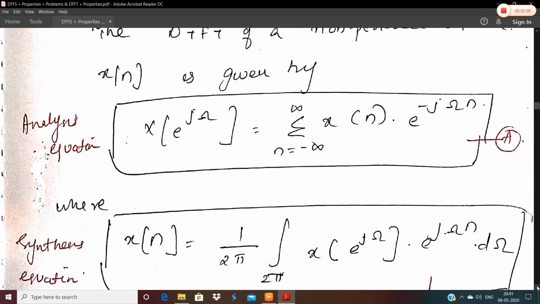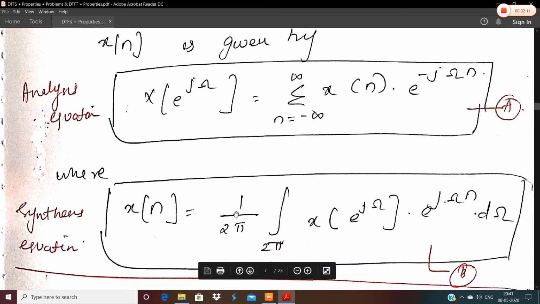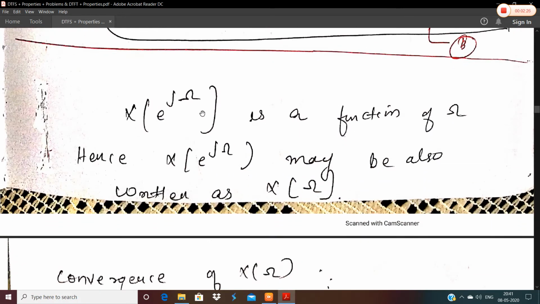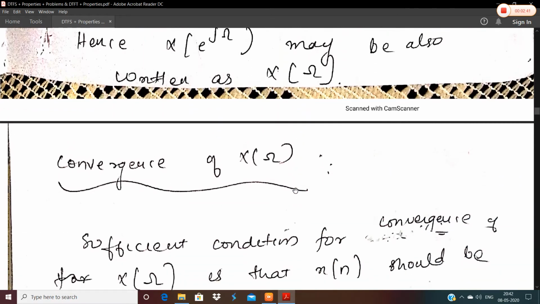And the synthesis equation is given by x of n is equal to 1 by 2 pi integral over 2 pi of X of e raised to j omega into e raised to j omega n d omega. This should actually be capital X of e raised to j omega. So these are the analysis as well as the synthesis equations of DTFT. Here we have represented the DTFT by the notation X of e raised to j omega. That might also be written as X of omega because this is a function of omega. So those are the analysis and synthesis equations of DTFT.